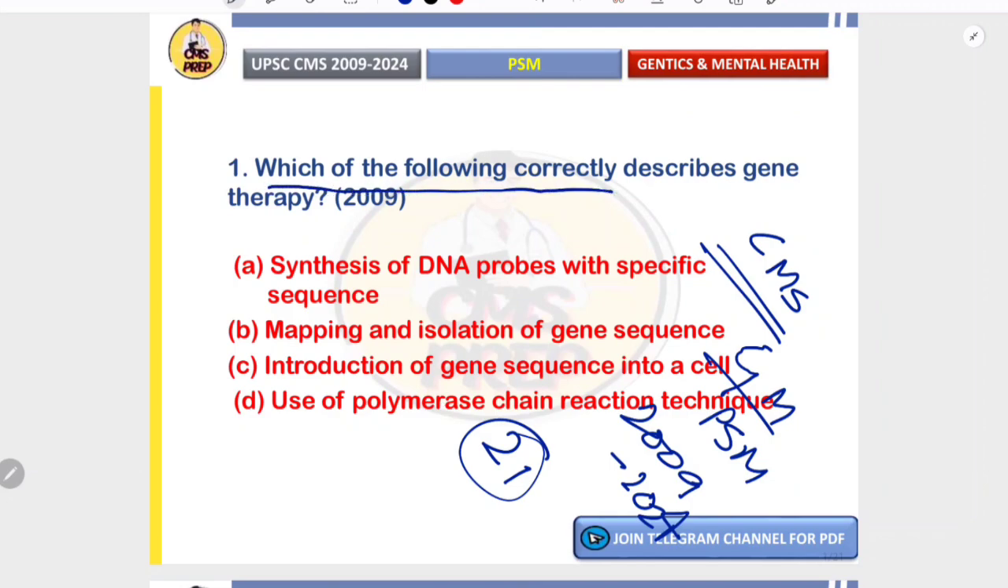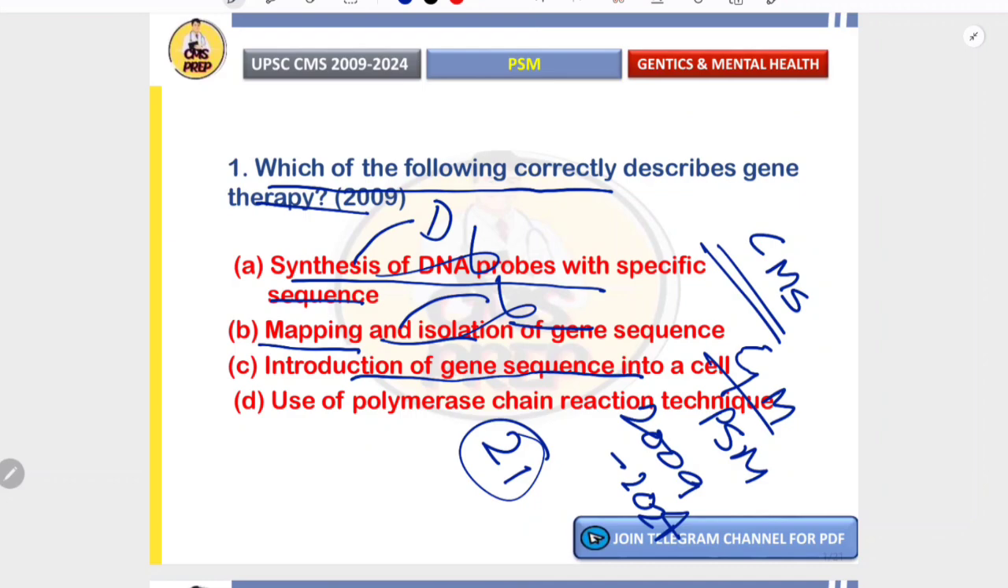Which of the following correctly describes gene therapy? Synthesis of DNA probes with specific sequences. This is a technique which is used in diagnostics, for example, detecting mutations. It is not used in mapping and isolation of gene sequence. This is a step in genetic research but not used in therapy.